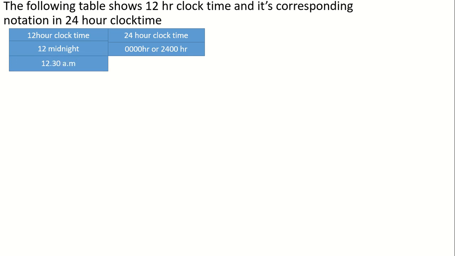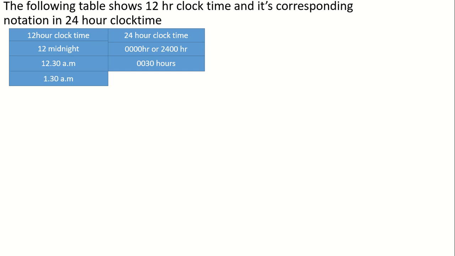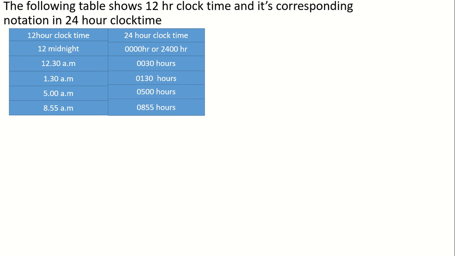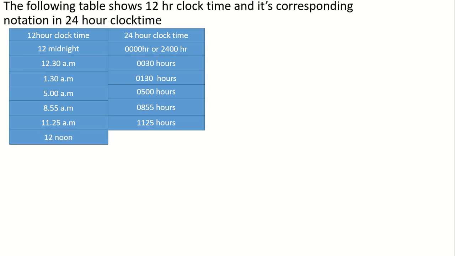If it is 12:30 a.m., the time in 24-hour clock time is 30 hours. 1:30 a.m., 130 hours. 5 a.m., 500 hours. 8:55 a.m., 855 hours. 11:25 a.m., 1125 hours. If it is 12 noon in 12-hour clock time, the time in 24-hour clock time is 1200 hours.